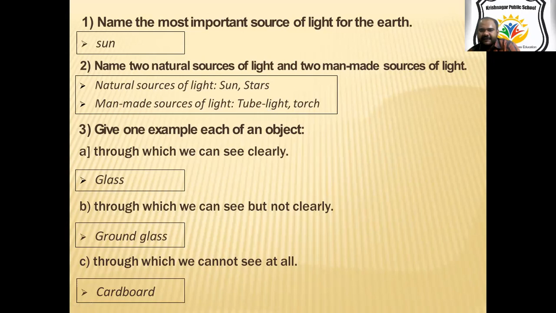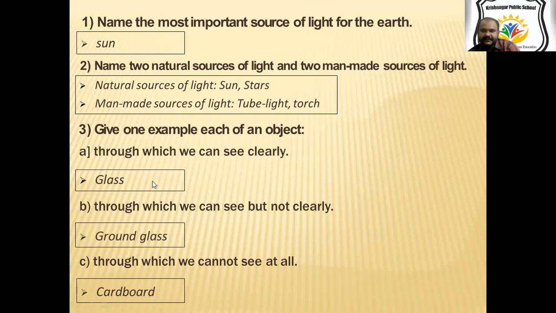Then there are different kinds of objects according to their nature. Some allow the light to pass through them, some do not allow it, and through some we cannot see clearly, but some part of the light can pass. Through clear thin glass we can see clearly.